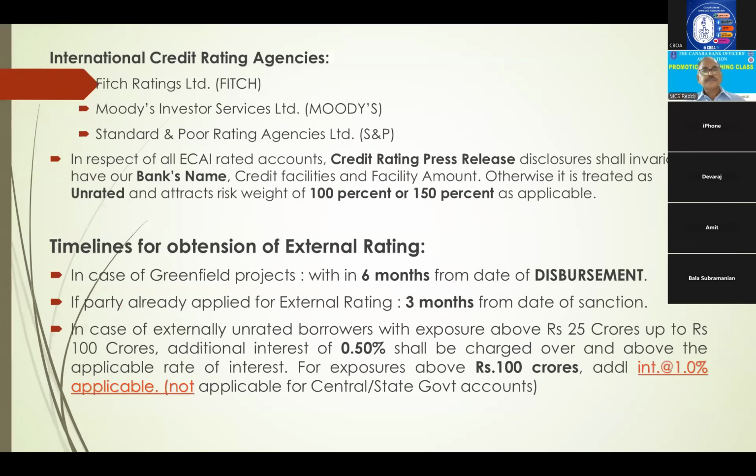Right? Next, international rating agencies. Sometimes what happens is in 1 to 2 questions, they ask to identify which is odd man out. Like A, B, C, D, they will give 3 domestic rating agencies and 1 international rating agency. Odd man out is the international rating agency. You have to identify. Like that questions they will ask. So Fitch Ratings, Moody's, Standard and Poor's. These 3 are international rating agencies.